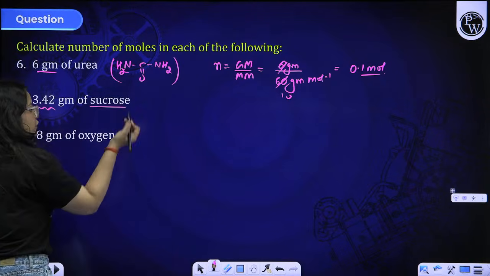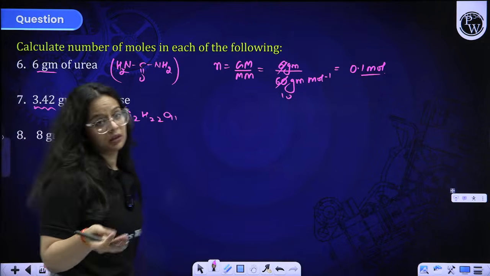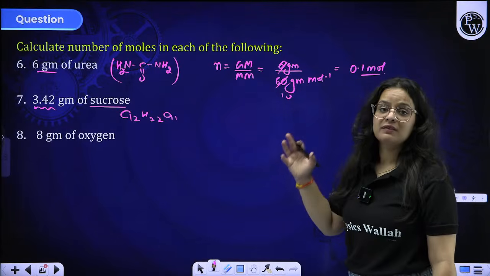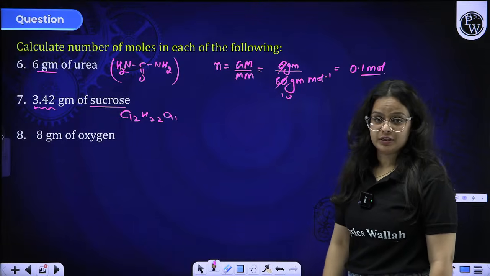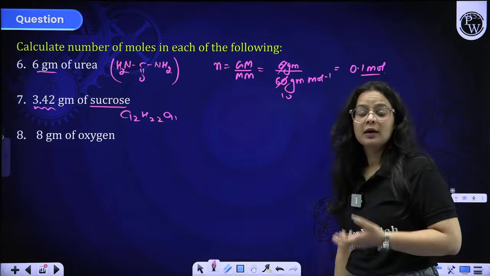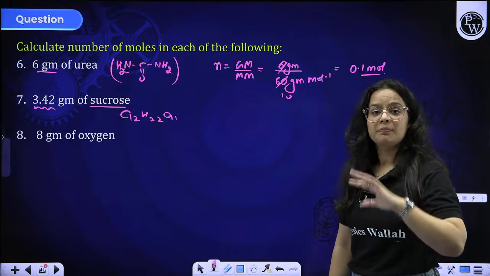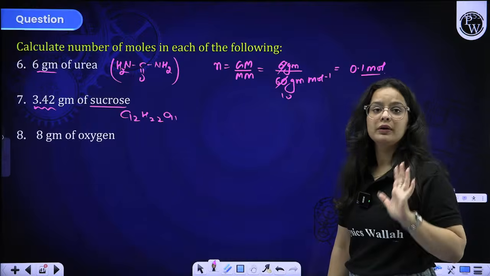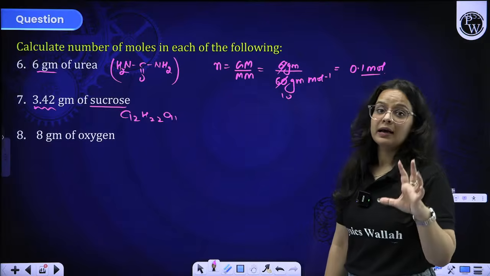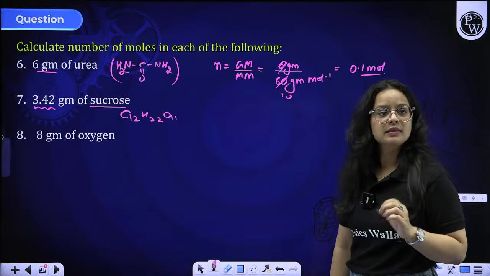3.42 gram of sucrose. So the formula of sucrose is C12H22O11. Until and unless you are aware of the formula, you won't be able to solve the question. So first of all, you have to revise the formulas, then only you will be able to solve the question. So ma'am, how to do so? How to know which formula we have to revise and which we do not? So first of all, the questions that we cover over here, in your DPP, in your practice sheets, in your book modules, whatever you are using as reference, all the formulas that are there, just keep on revising them. Then only you will be familiar with the different types of formulas that you come across.